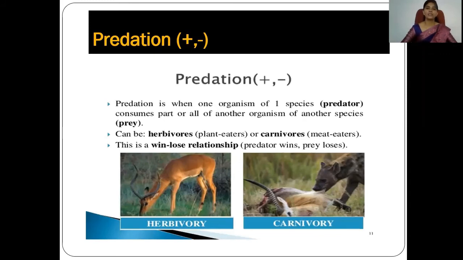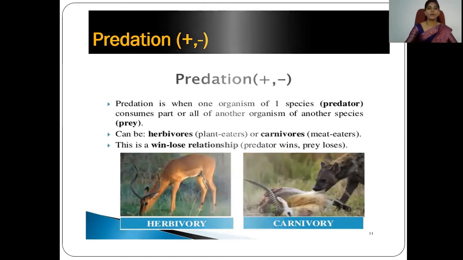And in nature, you can see that carnivorous animals are found. These carnivorous animals eat flesh or meat, so they use some other animals, which we can call prey, as food. Lions are there, tigers are there, which capture this prey and eat that particular animal as food. So the benefit is offered only to the predator, and there is a loss to the prey.